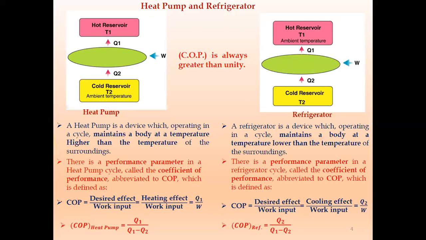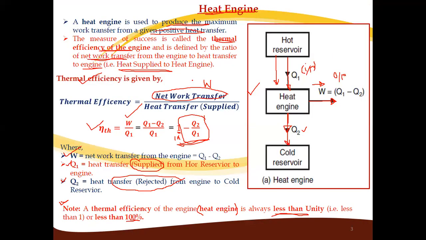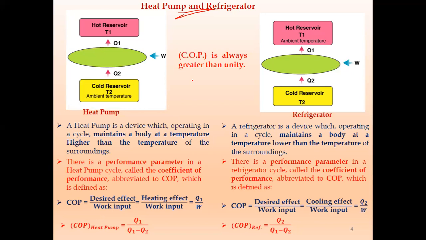Now we have two terms based on the Clausius statement, that is heat pump and refrigerator. If you see, it is opposite to that of the heat engine. In a heat engine, heat flows from the hot reservoir to the cold reservoir and we get work. Here, the heat is supplied from the low reservoir, the body at lower temperature, to the body at higher temperature.